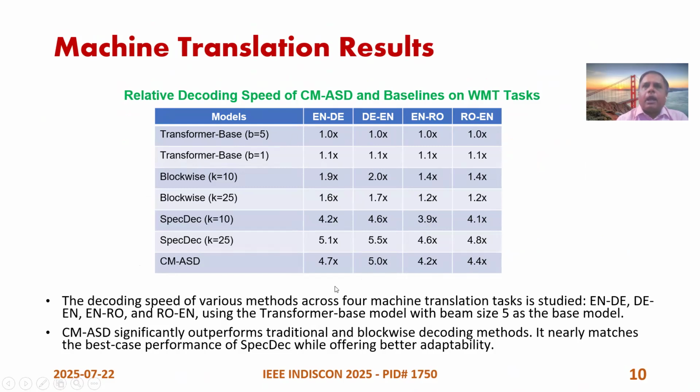And we have seen how much gain in speed we have got. Obviously, compared to speculative decoding, our process is a little slower because there is an adaptation computation going on. But we wanted to check how much the difference is. We found the difference is not at all high, 4.6 to 4.2, 4.8 to 4.4, and so on. So the cost of adaptation computation here in CM-ASD is not high.